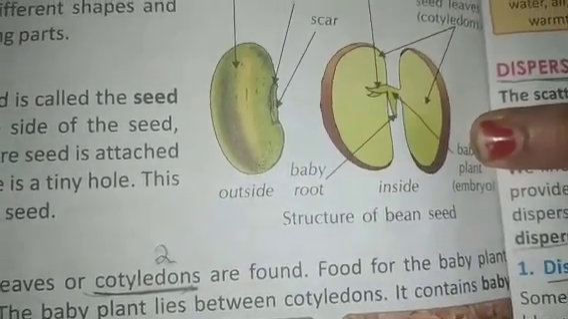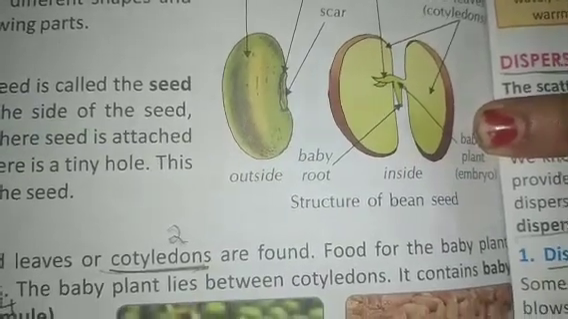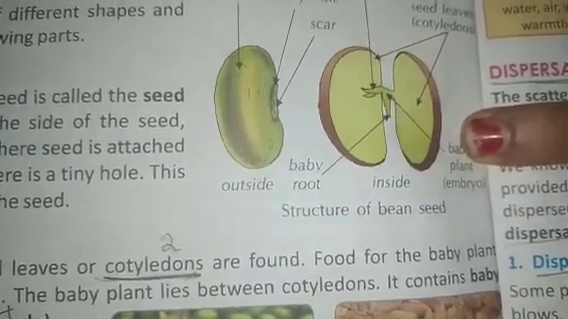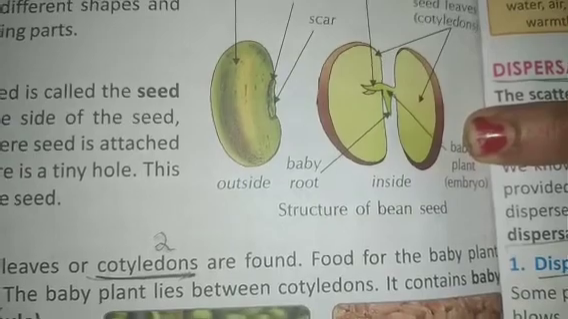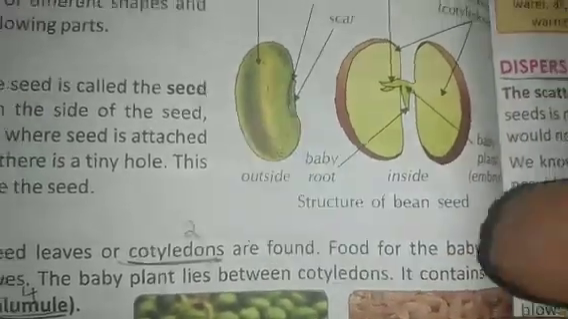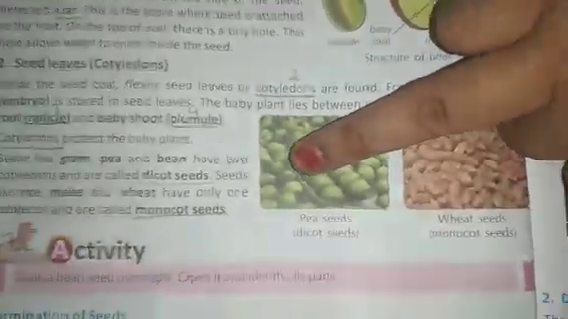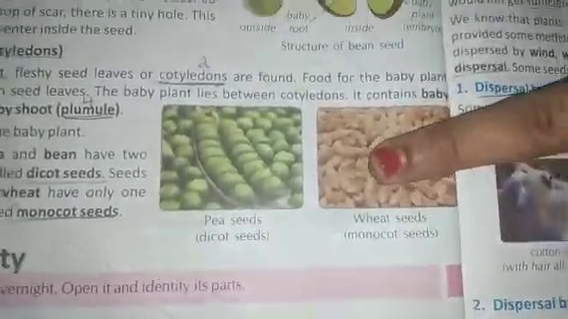Now the cotyledons protect the baby plant, and the seeds like gram, pea and bean have two cotyledons and are called dicot seeds. And the seeds like rice, maize and wheat have only one cotyledon, and they are called monocot seeds.